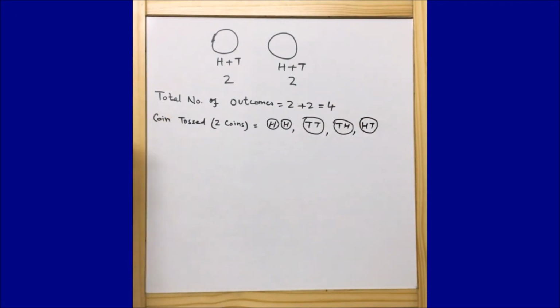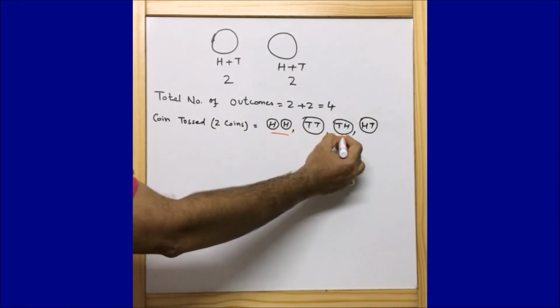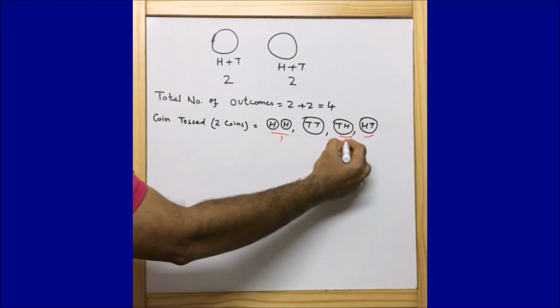If you look here, the possibility of getting at least one head is here one chance, here another chance, here another chance. That means altogether there are three possibilities.